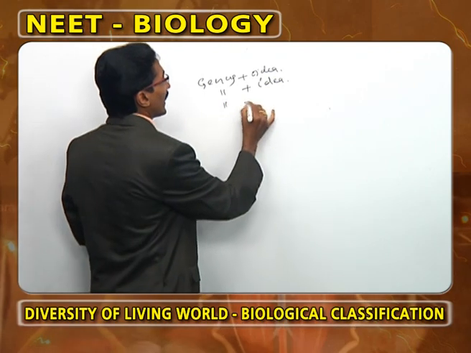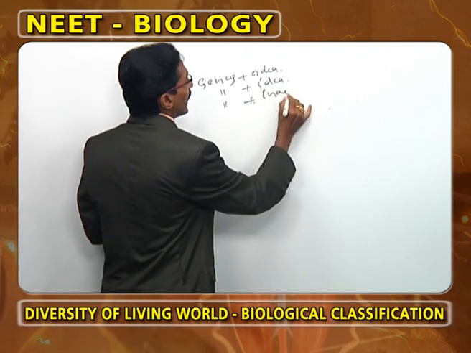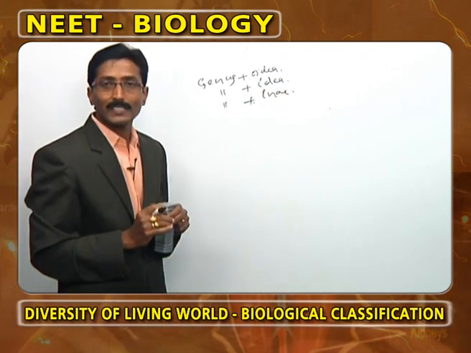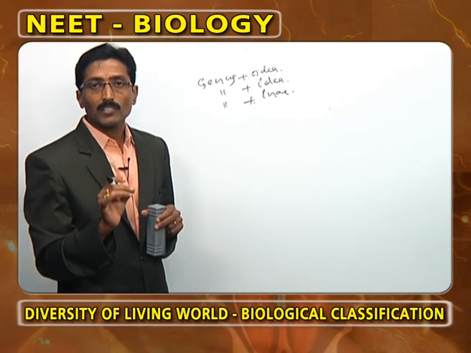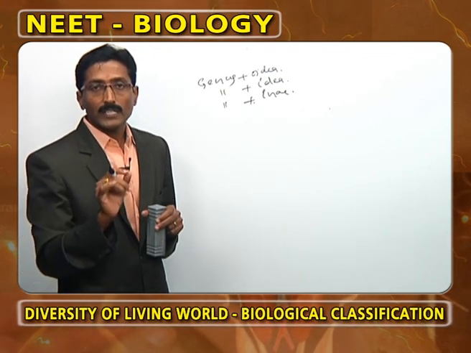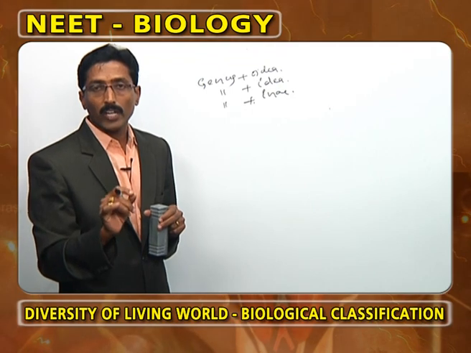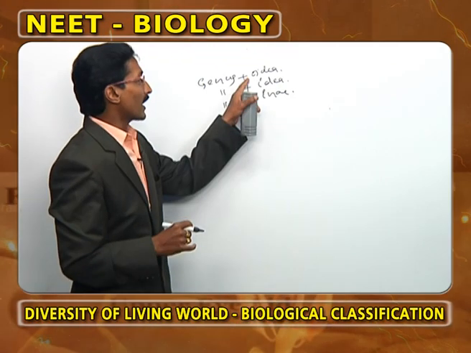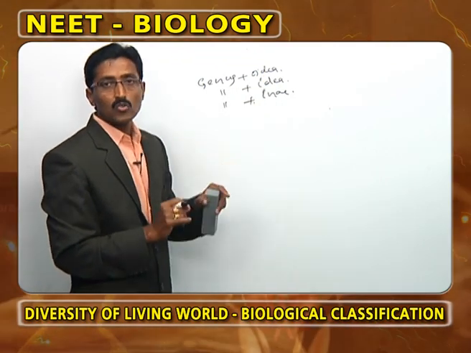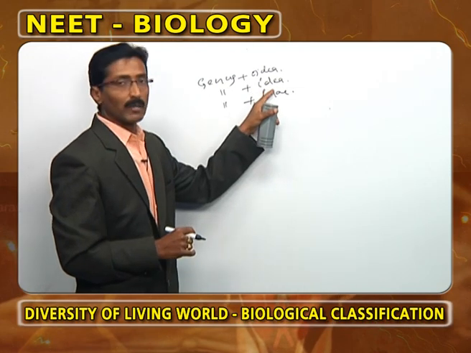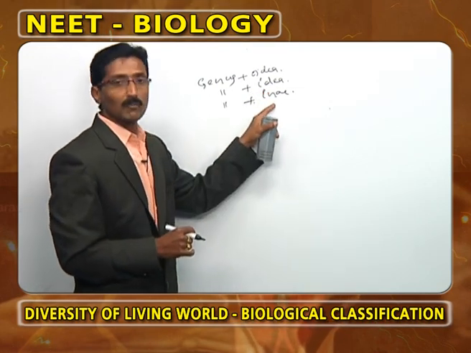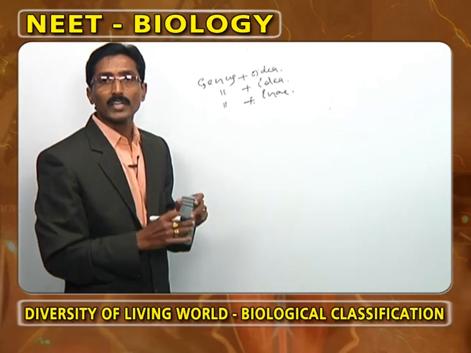If we add the suffix inae to the name of the genus, we get the subfamily. As one example, the scientific name of man we call Homo sapiens. Man belongs to the superfamily Hominoidea, family Hominidae, and subfamily Homininae.